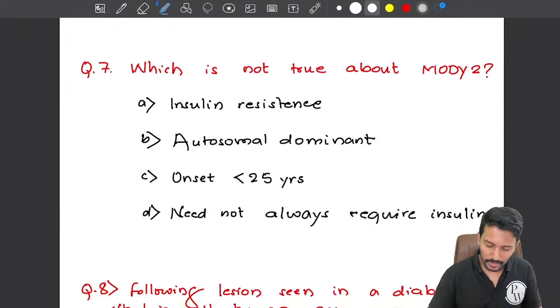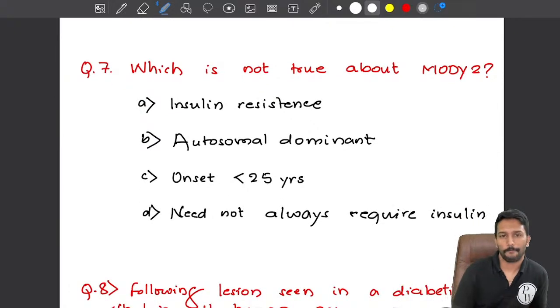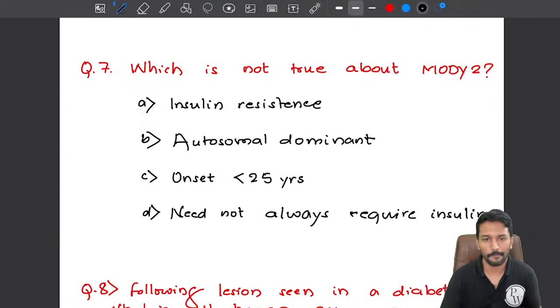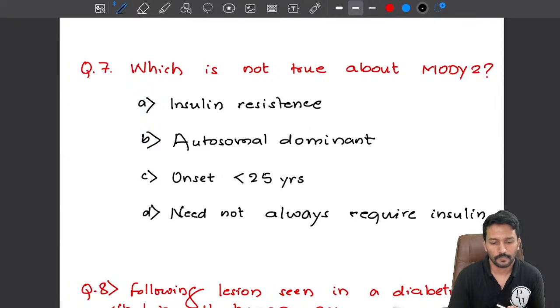Which of the following is not true about MODY? Which of the following is not true about MODY 2 or MODY? What is MODY? Maturity onset diabetes in young, right? Option A, insulin resistance. Autosomal dominant, onset less than 25 years, need not always require insulin. Which of the following is not true?